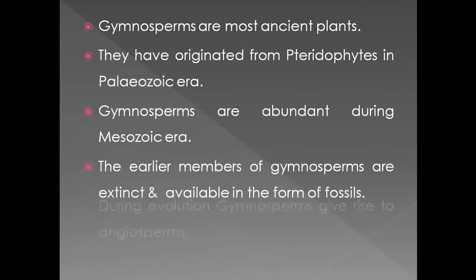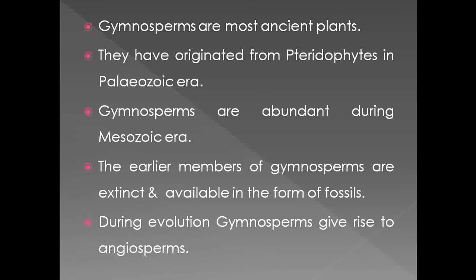Then under the introduction of the gymnosperms, the gymnosperms are more ancient plants, and as we discussed earlier, the gymnospermic members originated from the pteridophytes and were dominant in the Paleozoic era. Then the gymnosperms were mostly abundant during the Mesozoic era.